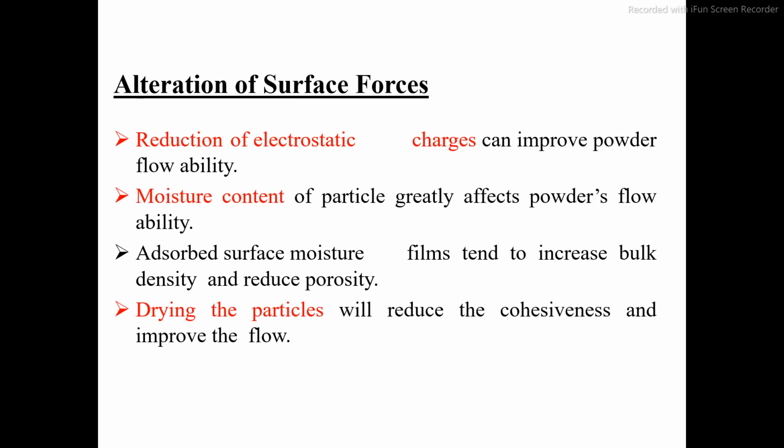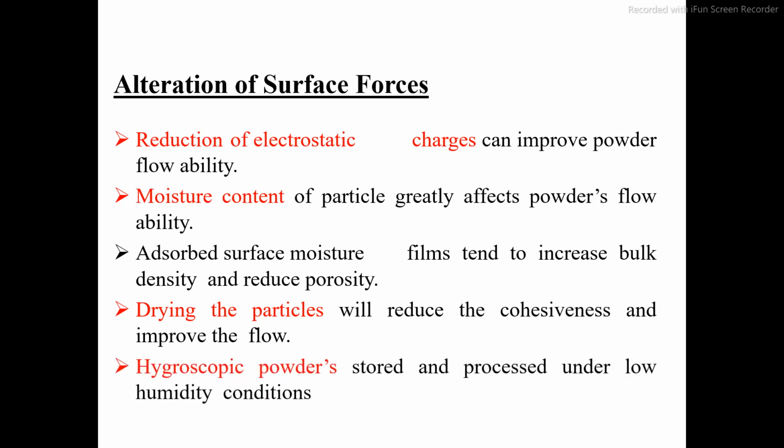So before determining the angle of repose or the flow properties, first we have to dry the particles by using a hot air oven. First we have to remove all the moisture and then only can we determine the flow properties. Hygroscopic powder should be stored and processed under low humidity conditions. If the powder is hygroscopic, it will absorb moisture from the environment.